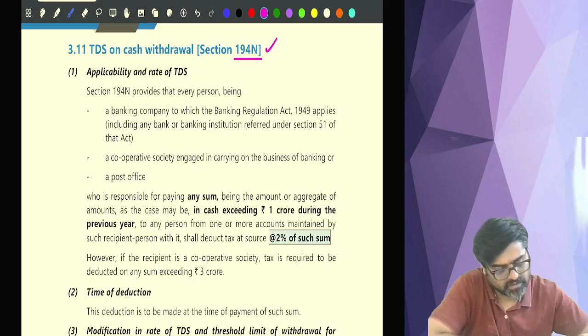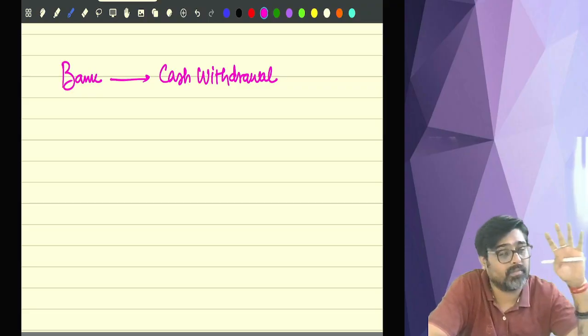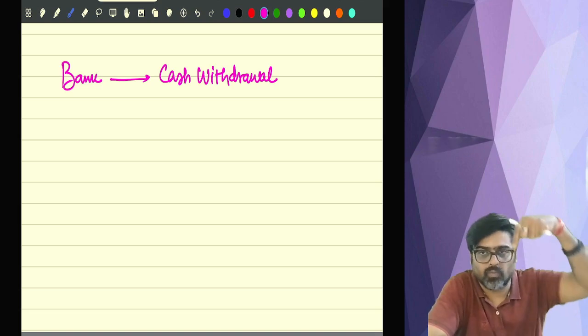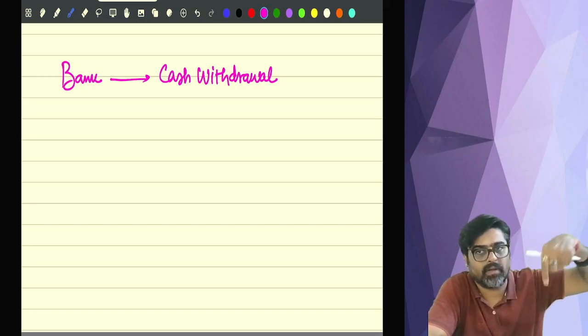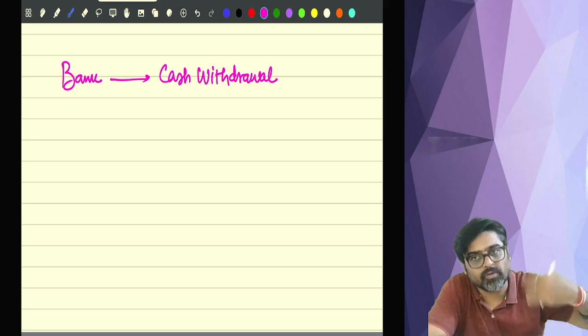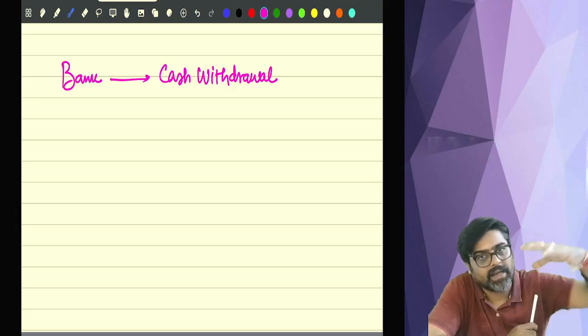Very easy section. See, you might have one bank account or you might have multiple bank accounts in one bank. So in one bank, you are having one account, or in that one bank, you are having multiple bank accounts. So in those bank accounts, will you deposit your money? So the money which is deposited in your bank account, can you withdraw that money?